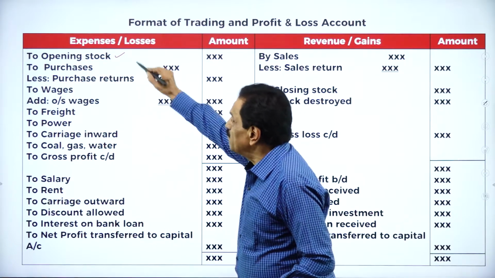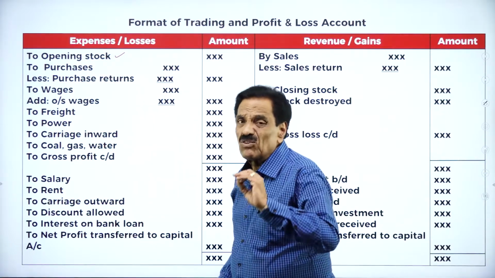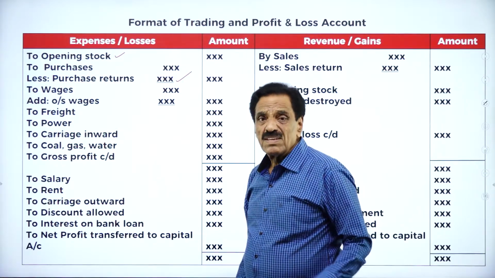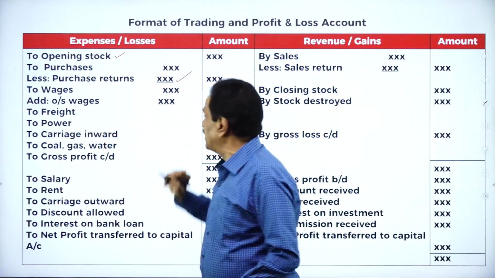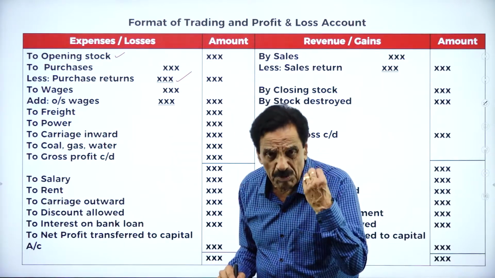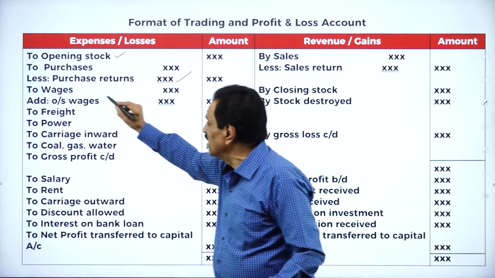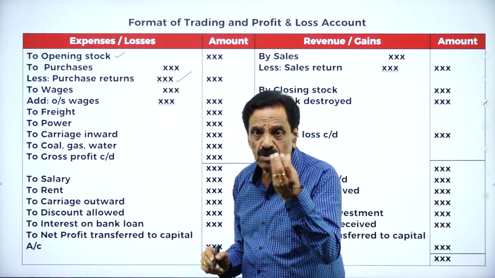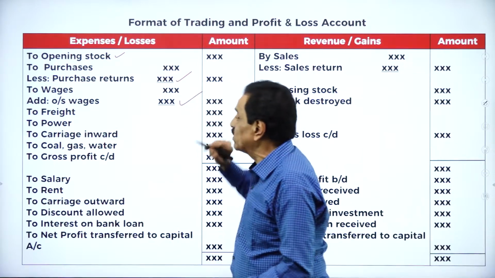Then we made the purchase this year. If the goods are not up to the mark, purchase return, that should be deducted. Then you have wages, that is wages to be paid. Outstanding wages means to be paid for this year. Assume that your wages is 10,000, still payable is 2,000, 10 plus 2, 12,000. This is outstanding, should be added.